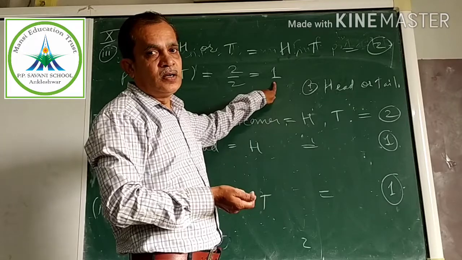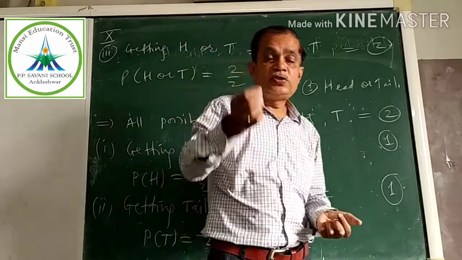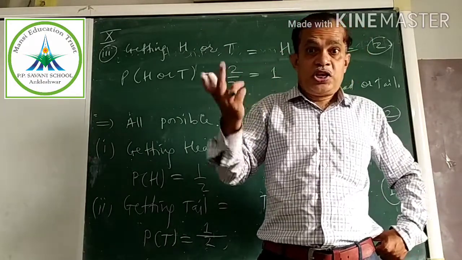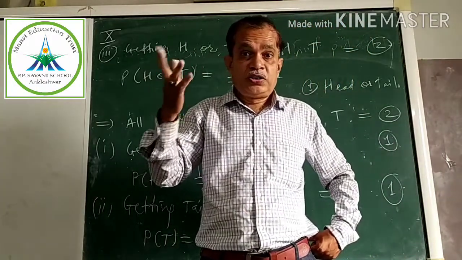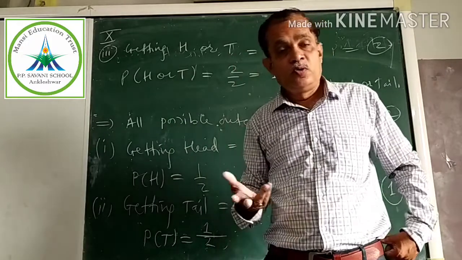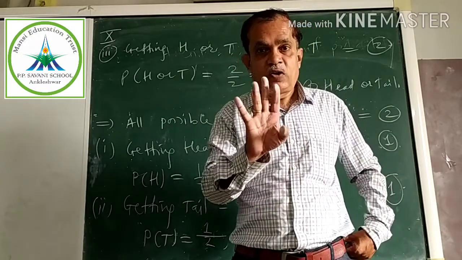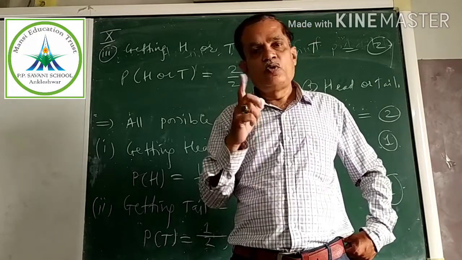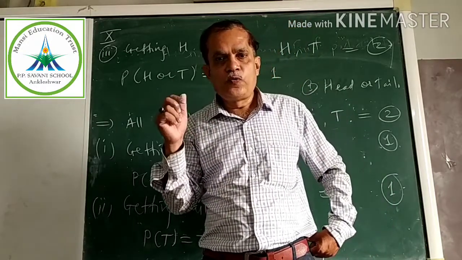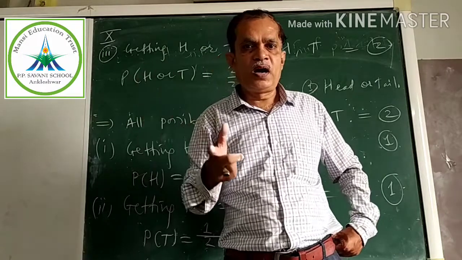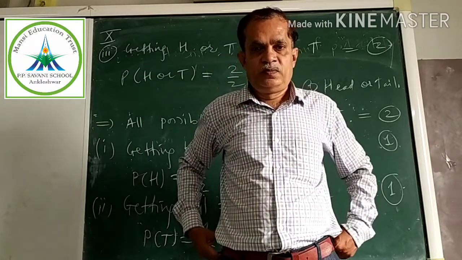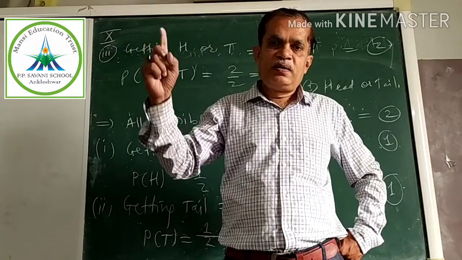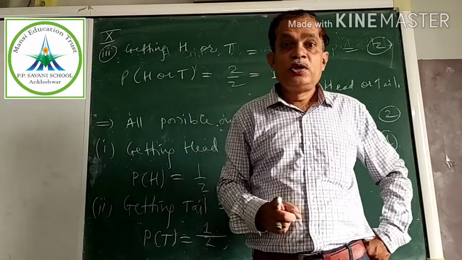Got it? Now in dice also see, a die is thrown. Probability of getting 1 or 2 or 3 or 4 or 5 or 6: whichever comes, it is my number, you will win. Say your lucky number, whether 1, 2, 3, 4, 5 or 6, after throwing the die, what will its probability be? That will be 6 out of 6, which is 1. So that is also an example of a sure event.